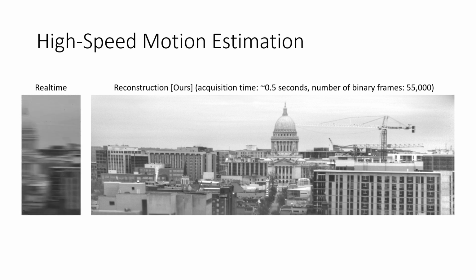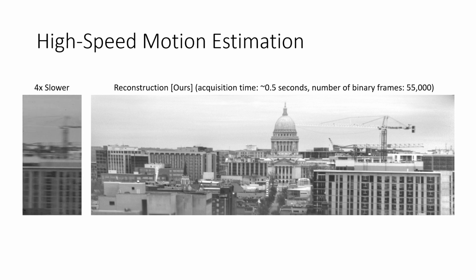We can also create large-scale panoramas under fast motion. On the left, we show a video reconstruction of a scene played back in real time. Here it is again slowed down by a factor of 4. The panorama on the right was created with roughly 55,000 binary frames and captured in less than half a second. Contrast that to the time it takes to capture a panorama on your cell phone.